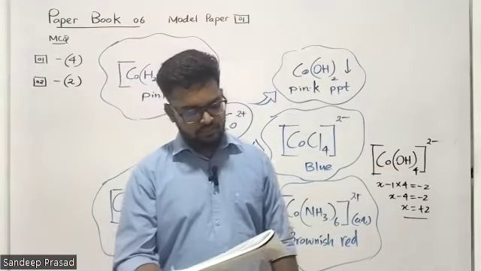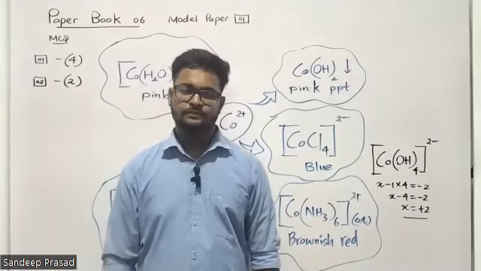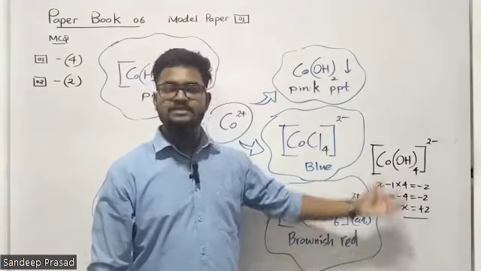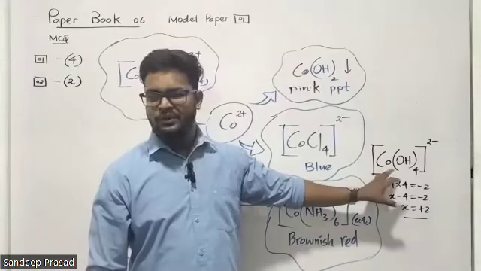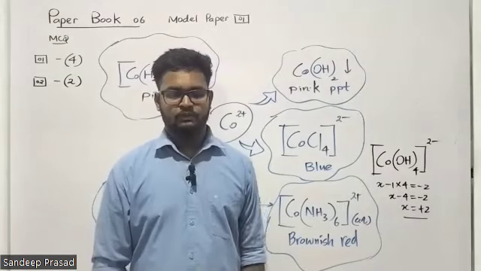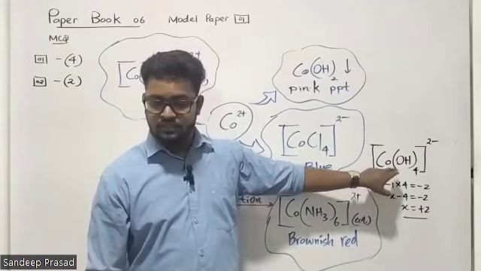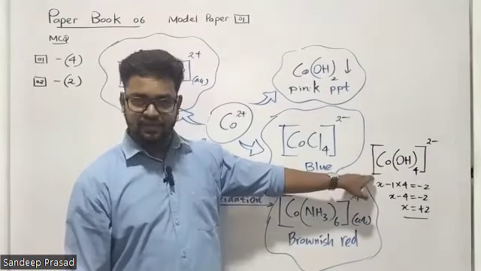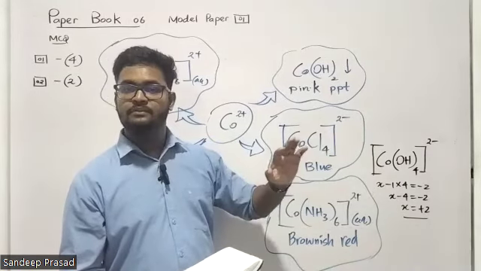Fifth one, there are ionic bonds between cobalt 2 plus ion and OH minus ion. Is that correct? No. Remember, these are complex anions, these are complex compounds. Under the third unit also, I taught you this one, right? At there, I told you that these ligands are connected to the metal cation through a dative covalent bond. It's not an ionic bond. So therefore, the statement they have given is wrong. We cannot see any ionic bonds. So try to understand the fifth statement is also wrong. 2, 3, 4, 5 statements are wrong.